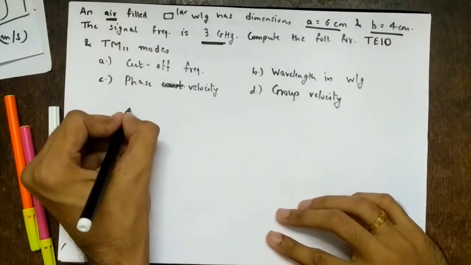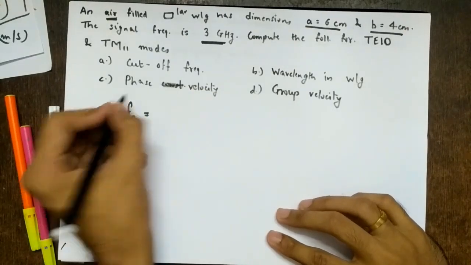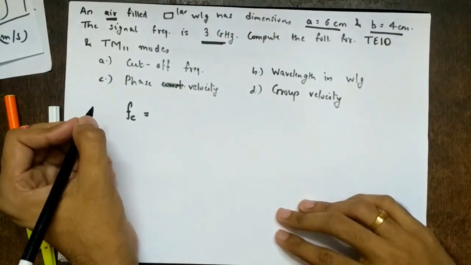So what is the expression for cutoff frequency? As I said, you don't have to remember different expressions for TE and TM modes.